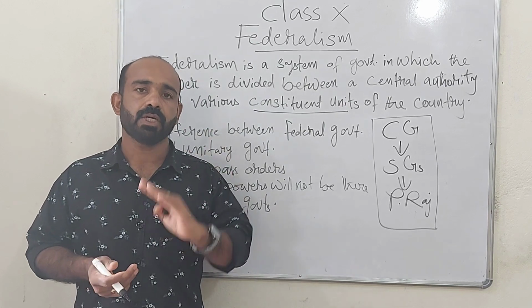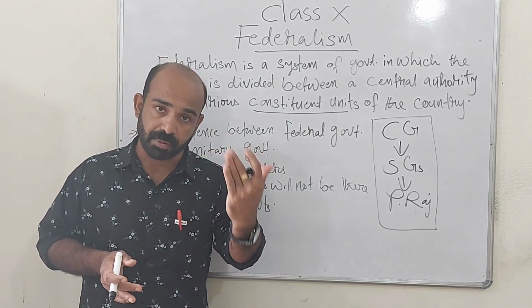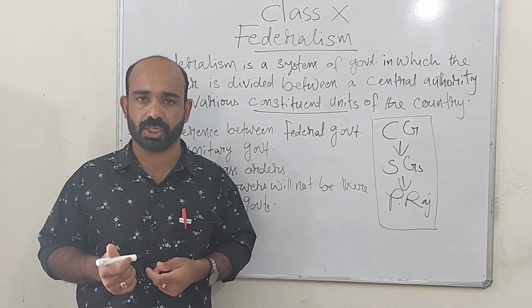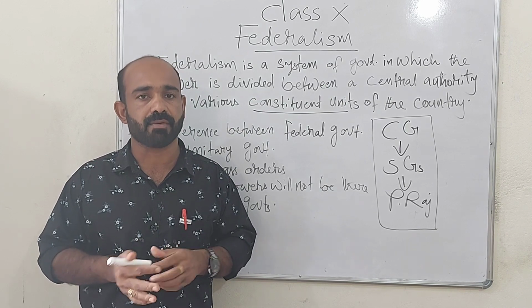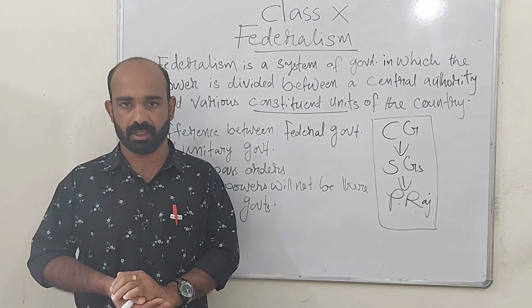So, minimum 2 levels of government will be there in a federal nation. It can be 3 levels of government also. For the easiness of administration, we can share power for more than 2 levels of governments. That is what we have seen in India.